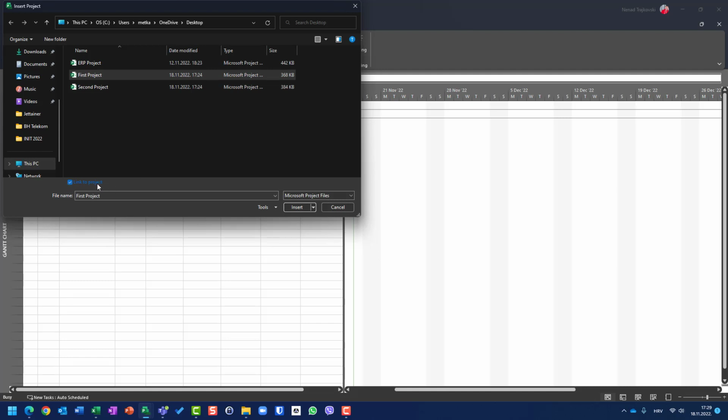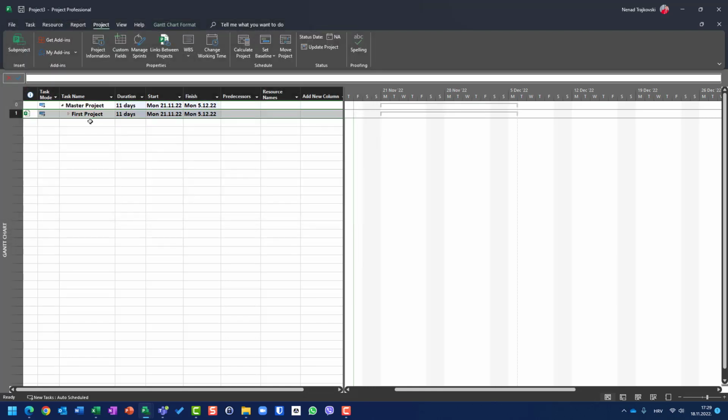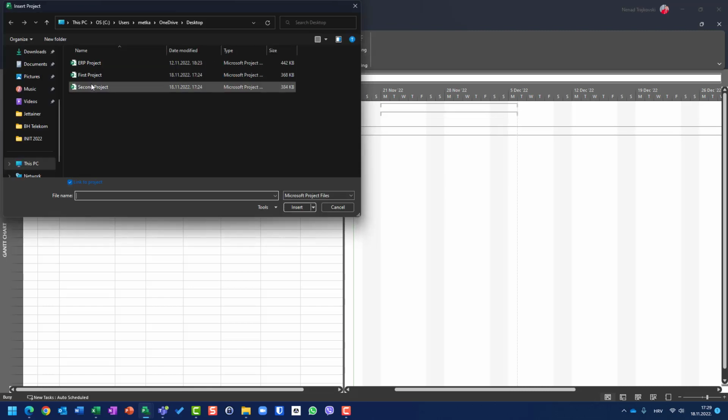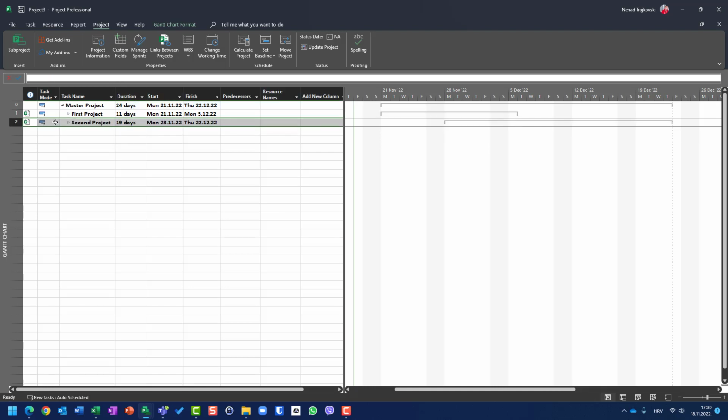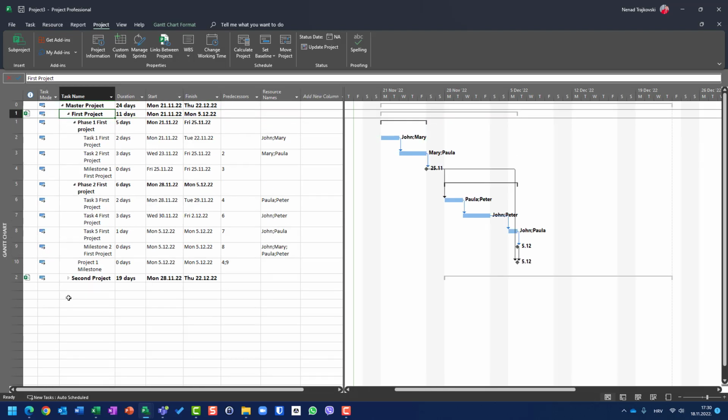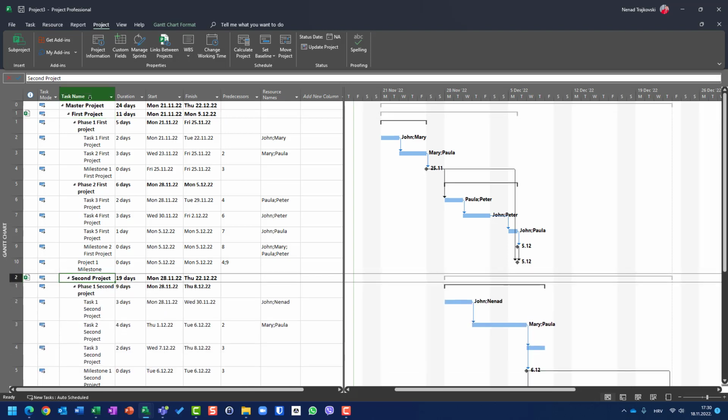Let me show you a very important thing. By default, it's checked. So let me go to link to project here and check it. Let's say I insert project 1, the first project, and sub-project as well, project 2, which is linked in project. Now, okay, here, erase that. Now you can see that in the first project, task 1 is 2 days duration with John and Mary.